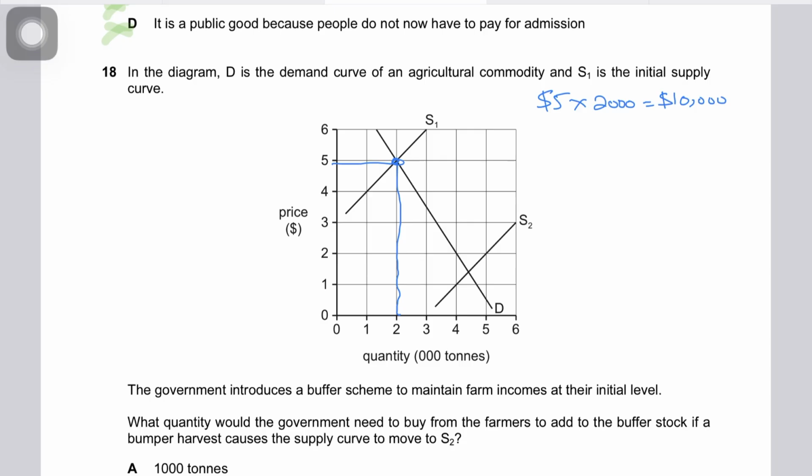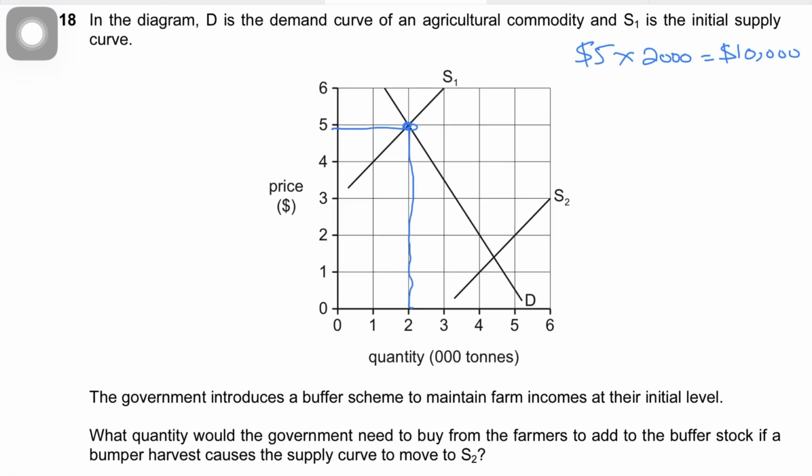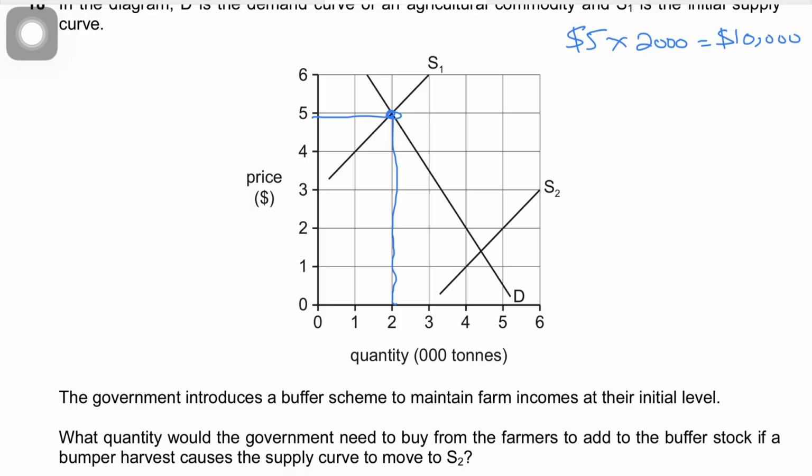Now, having said that, what we're seeing is that the government has suggested, okay, fine, we'll maintain your 10,000 income. So the supply has gone up. Now, what is the government going to do? Well, the government will buy this up. You need to understand this. 10,000 is the income that the government has to maintain, and supply has gone up.